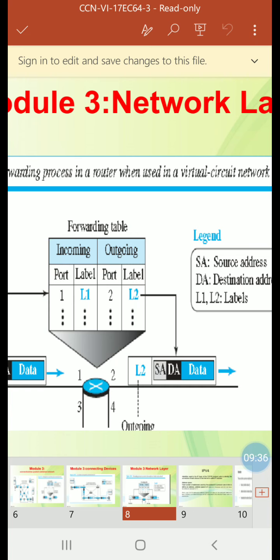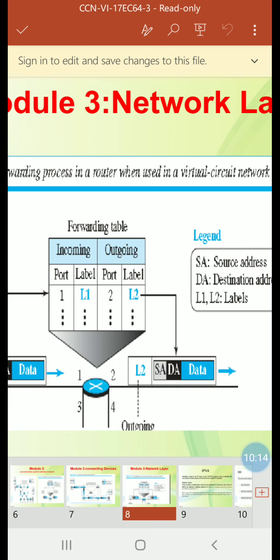Setup phase: source and destination addresses of the sender and receiver are used to make table entries for the connection oriented service. Tear down phase: source and destination inform the router to delete the corresponding entries. Then data transfer occurs between these two phases.